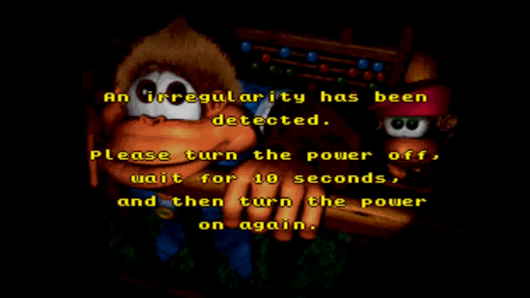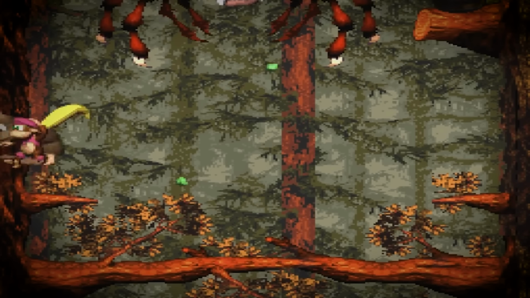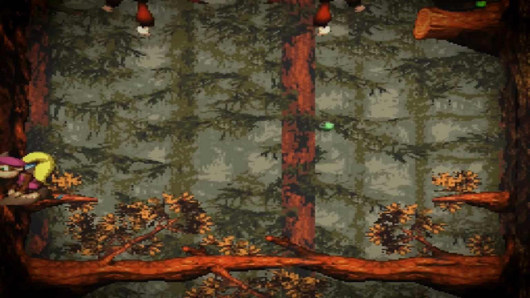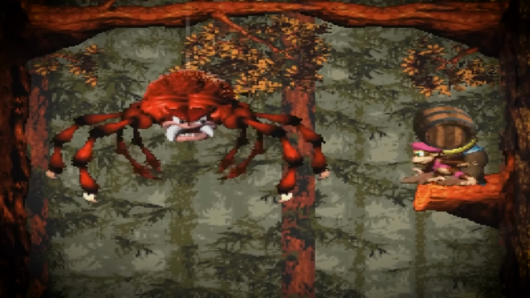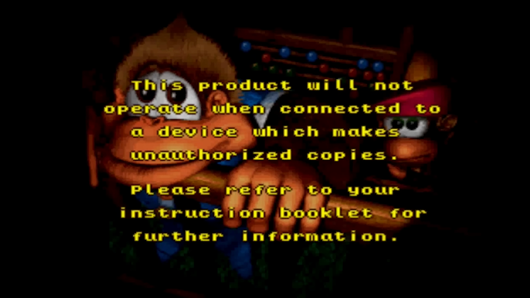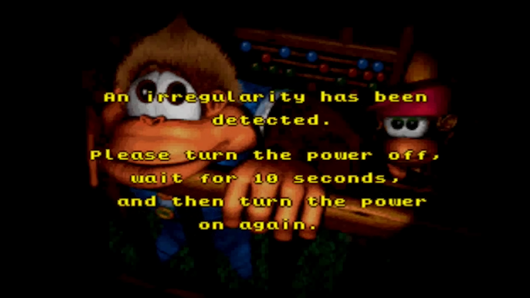As some viewers might recognize, this was the Game Over screen from Donkey Kong Country 3, which shows Diddy and Dixie Kong in jail while an eerie theme from the game's soundtrack plays in the background. In front of the characters, we see an anti-piracy warning. After a few minutes, a different message appears. This one reads, "An irregularity has been detected. Turn the power off, wait for 10 seconds, then turn it back on again."